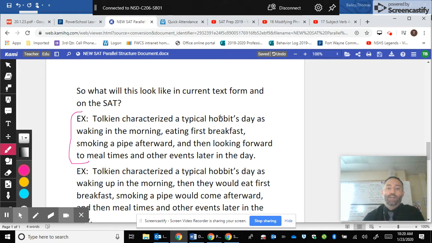Tolkien characterized a typical hobbit's day as waking in the morning, eating first breakfast, smoking a pipe afterward, and then looking forward to meal times and other events in the day. In this particular example, all of the verbs that are listed here, these gerunds, that's what they're called, you can even treat them as a noun at this point. Waking, eating, smoking, and looking all match the same verb format. They are all gerunds at the same time.